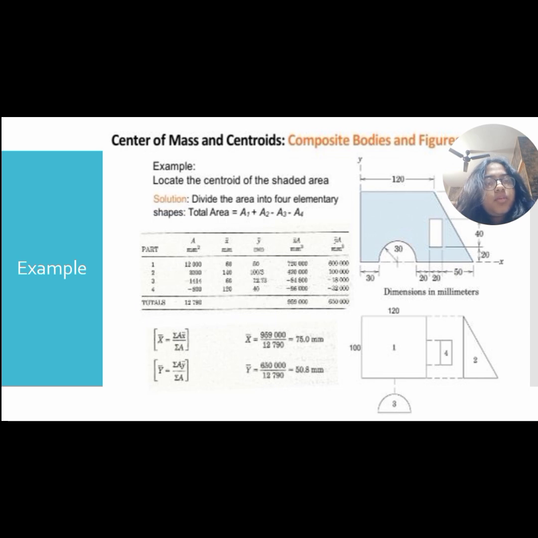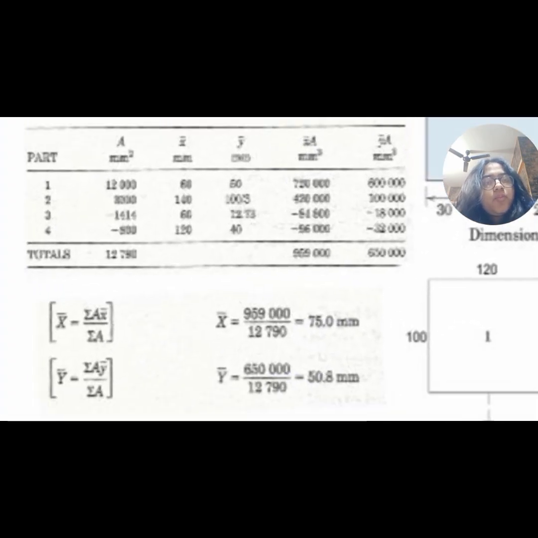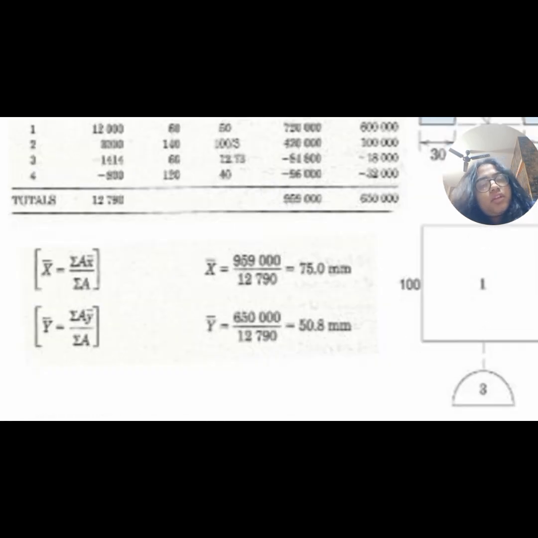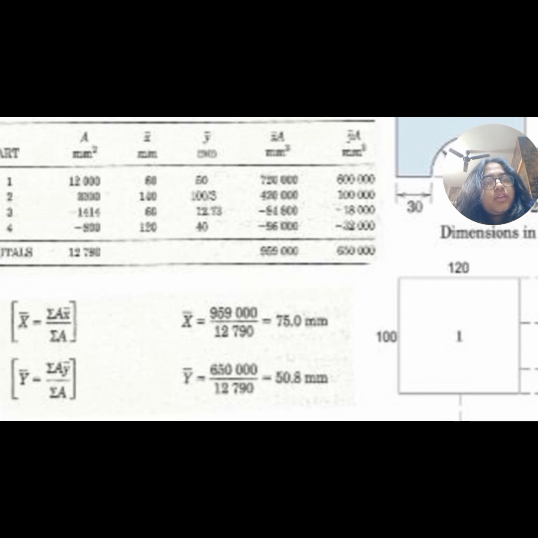Now we're going to make a table. Here you can see area, x and y. It's not x bar and y bar, it's actually x and y. X is the centroidal distance along the y axis, and y is the centroidal distance along the x axis. And then here is the area.